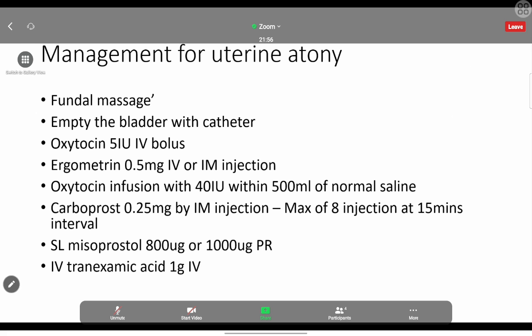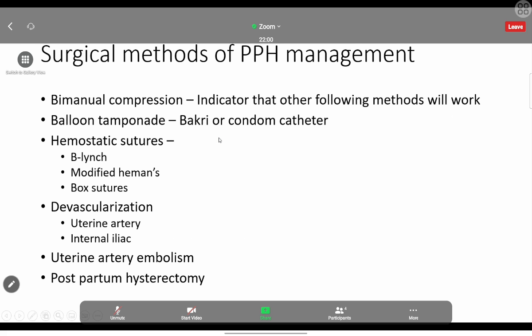Then after all this medical management, we are going for the surgical method. Manually, what can we do? First one is a bimanual compression. You would have seen the photos of how to do a bimanual compression. We have to put our thumb into the uterus, and we have to compress by using the other hand on the abdomen. We have to give pressure on the uterus. With the pressure, sometimes the bleeding may stop.